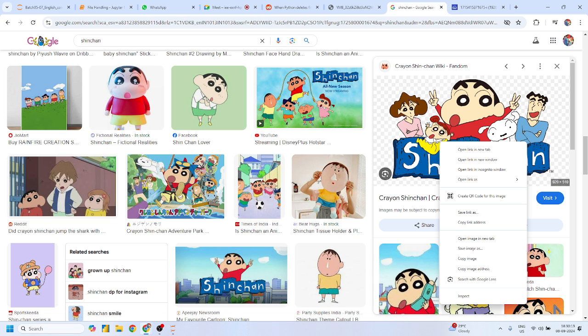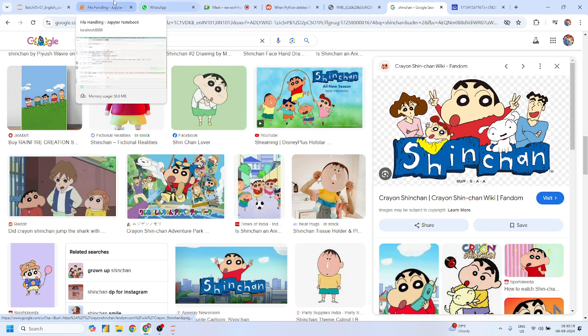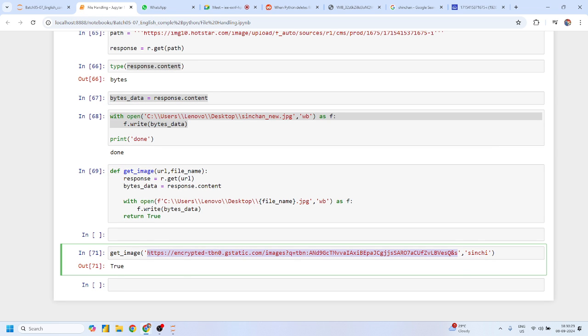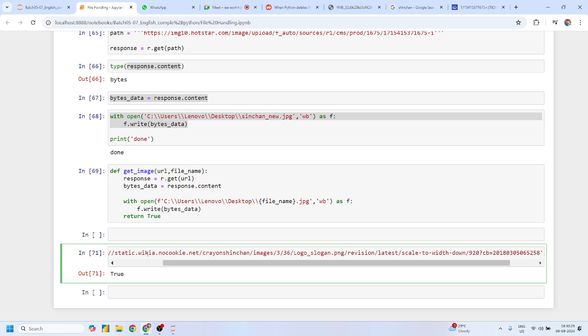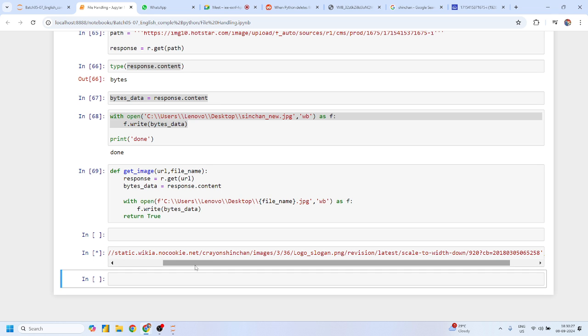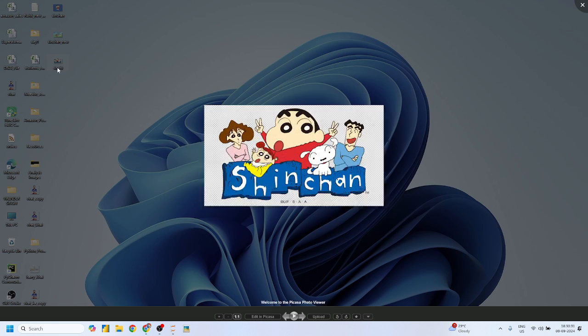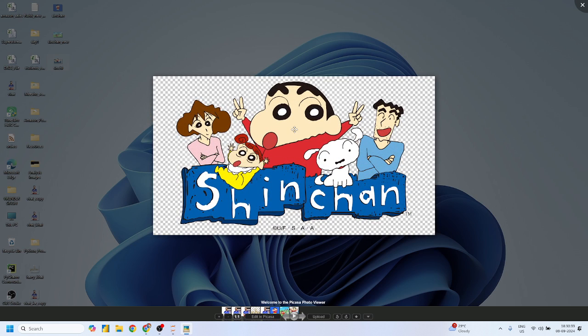Now that all the images have reloaded successfully, you can just copy this image address and pass it. Now if you run this, you will get the true message, and you will get a proper Sinchi with proper images. That time the image was not loaded properly, that's why you were getting small images.